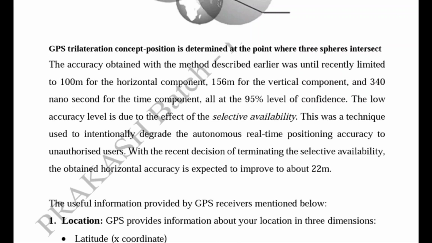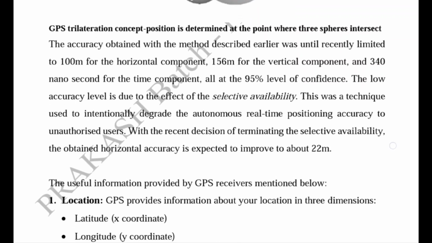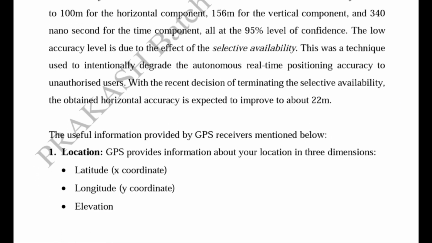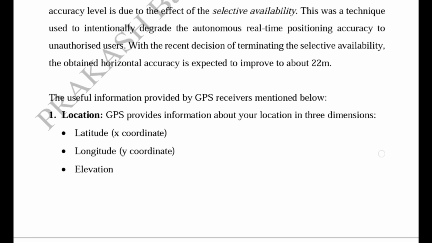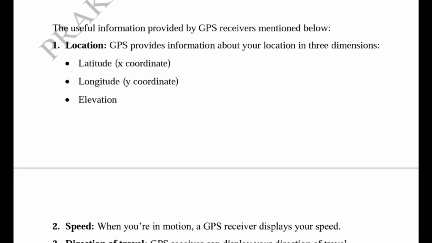But when selective availability was terminated, we could achieve accuracy up to 22 meters for the horizontal component. And what information can we gather from the GPS receivers?